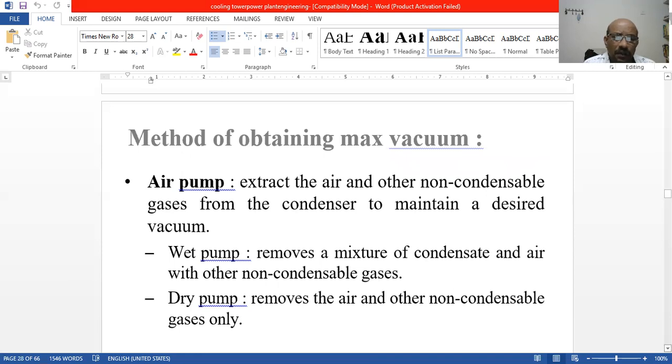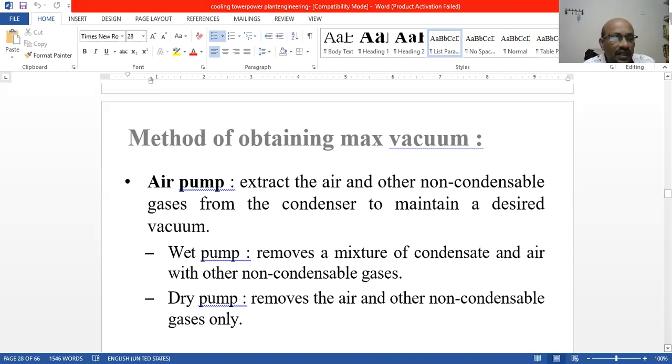There are about 4 to 5 pumps we use in our steam power plant. The air pump extracts the air and other non-condensable gases from the condenser to maintain the desired vacuum. Otherwise, it won't give more thermal efficiency.